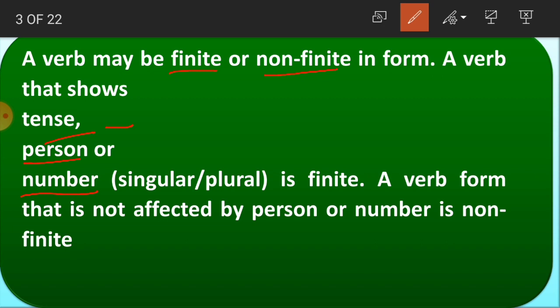Now, what is a non-finite verb? A non-finite verb is a form that is not affected by person or number. See here, if we look at a finite verb, when the tense, person or number changes, the verb form also changes. Whereas with a non-finite verb, even though the tense, person or number changes, the verb is not going to change. Clear?